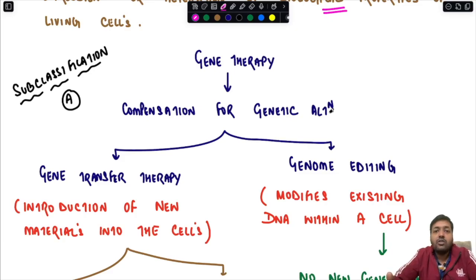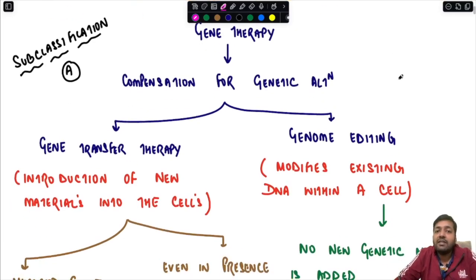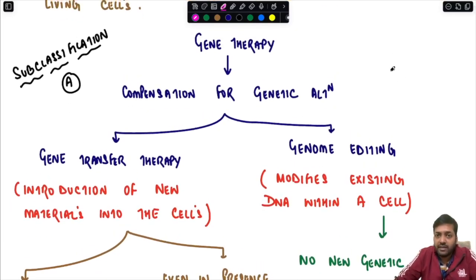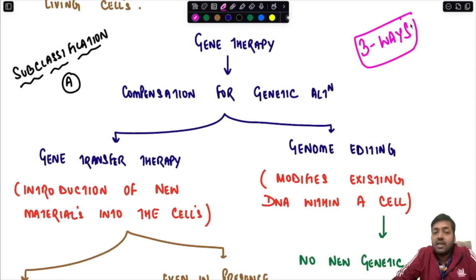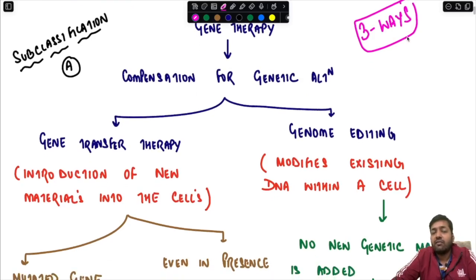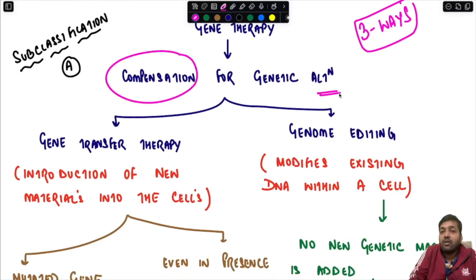Now gene therapy can be subclassified in multiple ways. In today's lesson, we will see three ways in which gene therapy can be classified. The first and the most important way is on the basis of compensation for genetic alteration. It can be of two types.